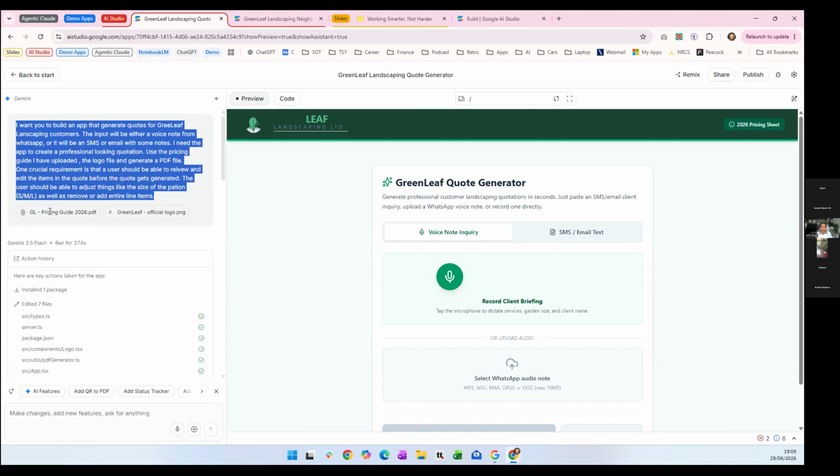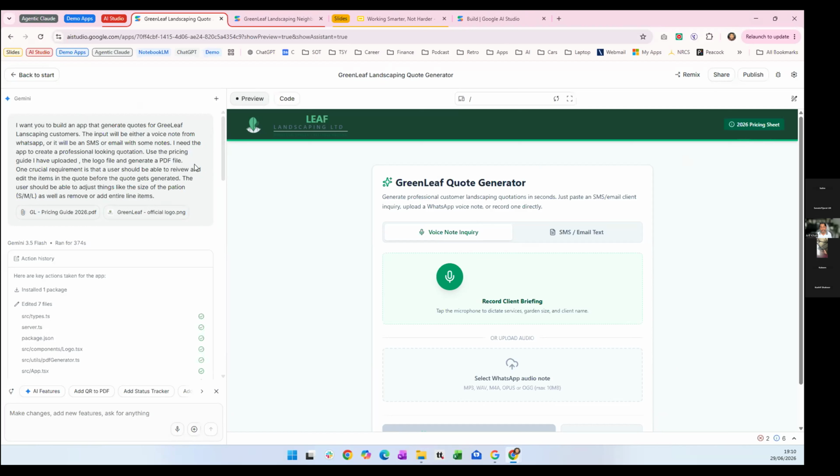AI Studio, I should have said this at the start, is a free offering again from Google. They allow you to create 2 applications for free and host them and have them run. And then if you want a third one, that's the point at which you might start needing to pay. So this is a free offering as well. I just want to emphasize that.